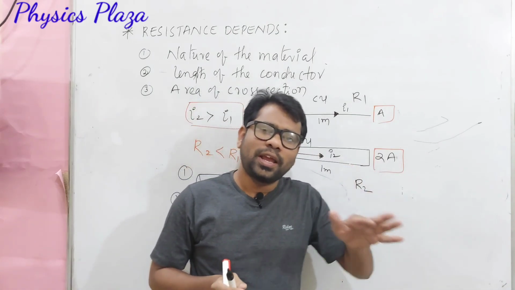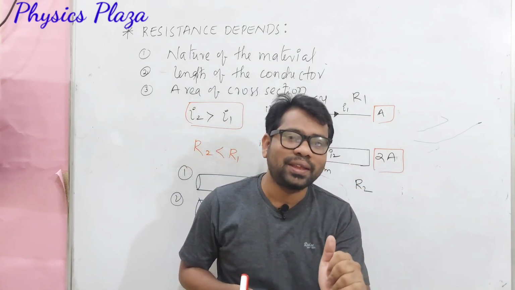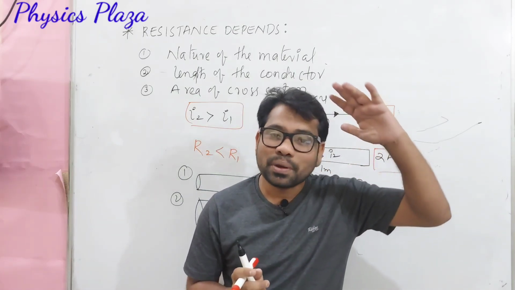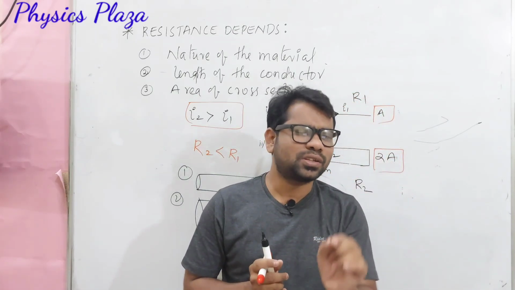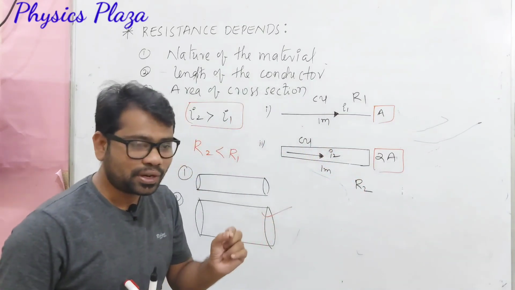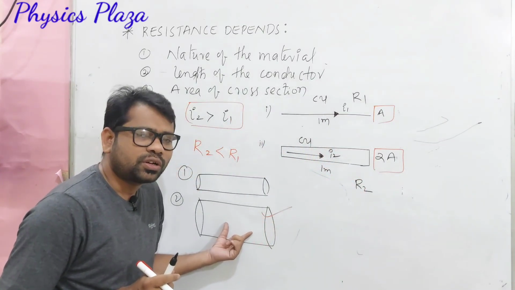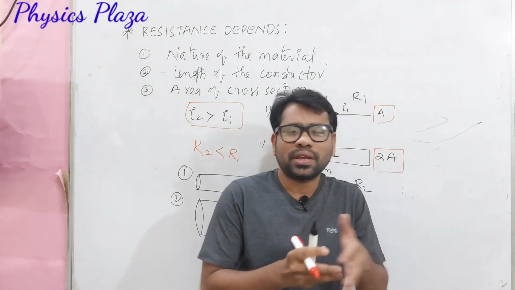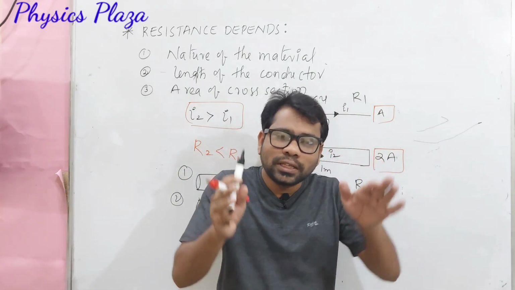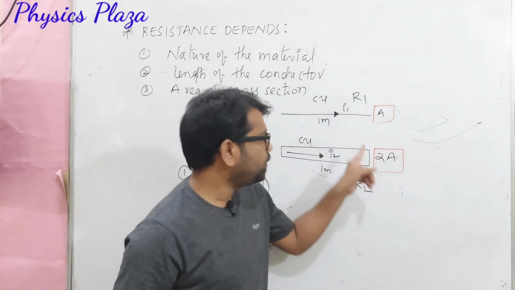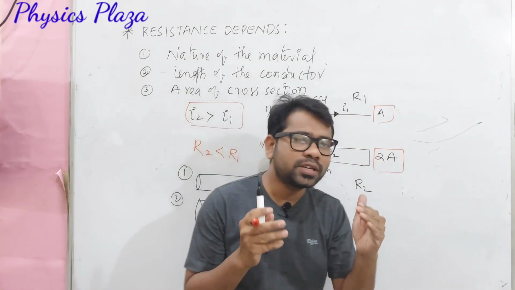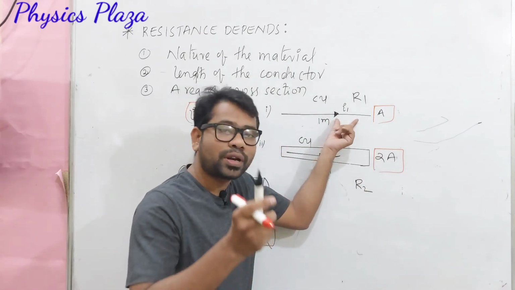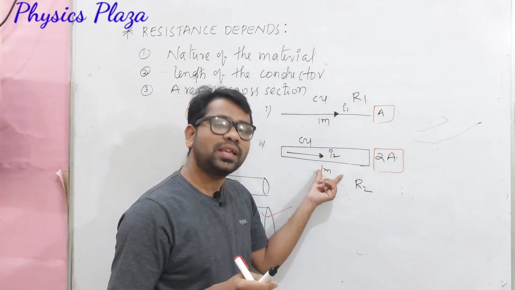The same thing happens when the area of cross section is more for any conductor. Electrons will be moving freely because they have enough space to move, so the number of collisions is decreased. It's very, very important, children. Again I repeat, as the area of cross section increases, electrons move freely because they have enough space, so the number of collisions decreases. Whereas here the number of collisions is more. Due to that, here it is offering more resistance and here it is offering less resistance.